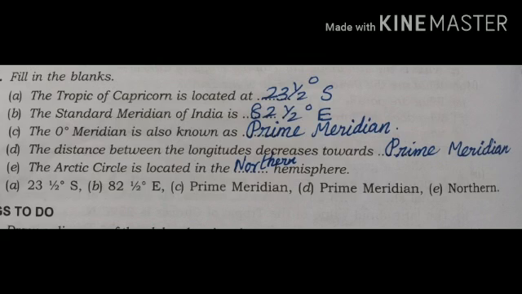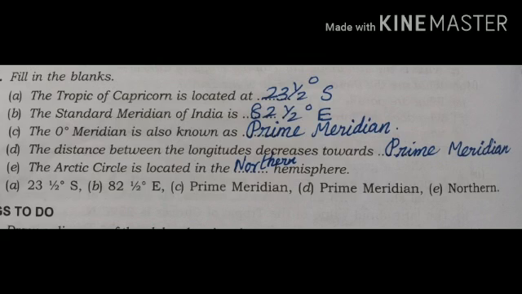Next, number 3. The 0 degree meridian is also known as dash. The 0 degree meridian is also known as prime meridian. Next, number 4. The distance between the longitudes decreases towards dash. The distance between the longitudes decreases towards prime meridian. Next, number 5. The Arctic Circle is located in the dash hemisphere. The Arctic Circle is located in the northern hemisphere.